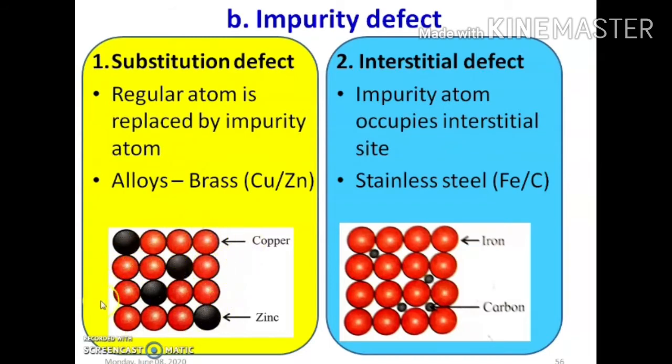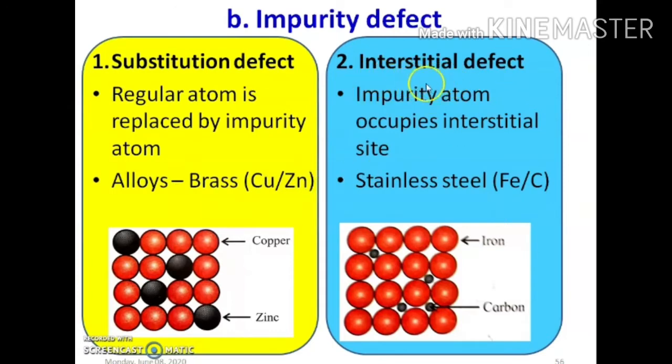In copper metal, copper atoms are the regular atoms, and when some of the copper atoms are replaced by zinc atoms, these are the impurity atoms, then the resulting crystal will be defective, and that type of defect is called substitution impurity defect. Example, especially brass alloy, which is the alloy of copper and zinc.